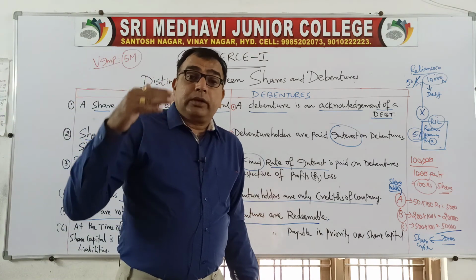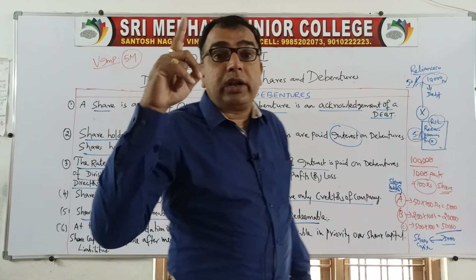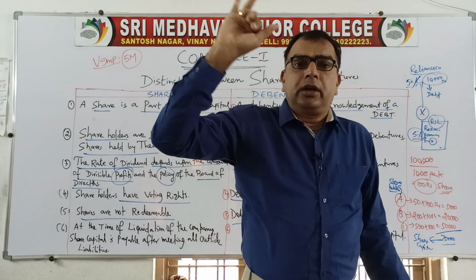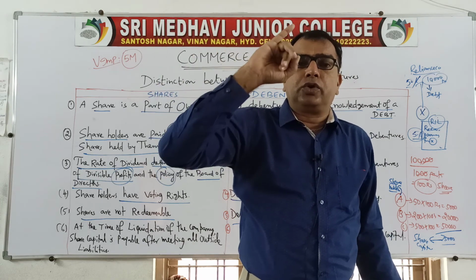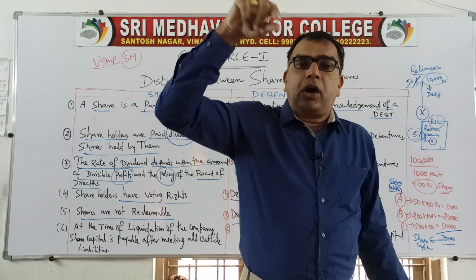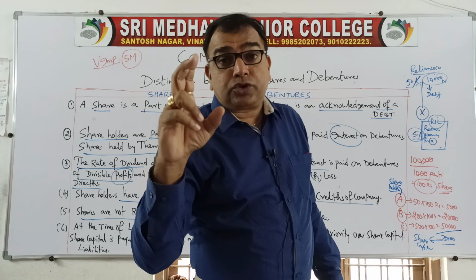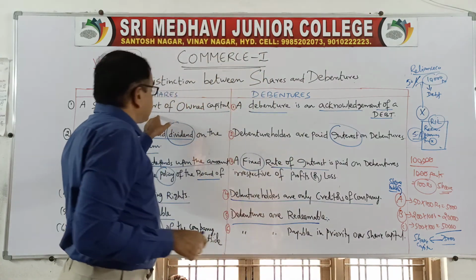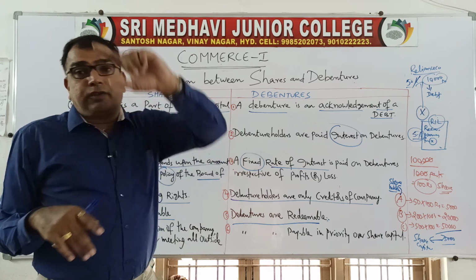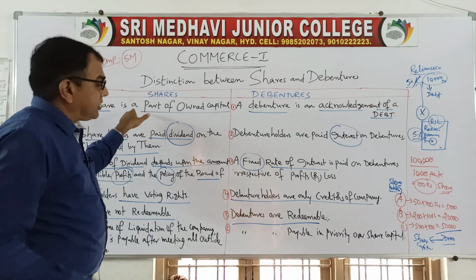Next. At the time of liquidation of the company, share capital is payable after meeting all outside liabilities. I told you, shareholders are the real owners of the company. They will get money only at the end, last, after paying to all others. Bank loans, financial institution loans, debenture holders, preference shareholders. After making all the payments to outsiders, if money is left out, then only the shareholders are paid. These people will not have any priority. First of all, amount is paid back to all the outsiders, then shareholders are paid.